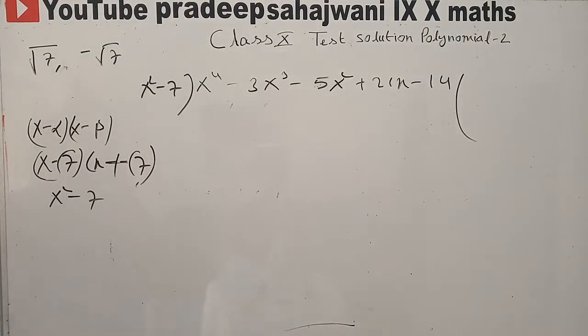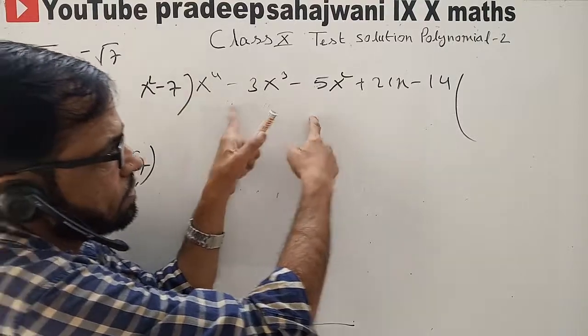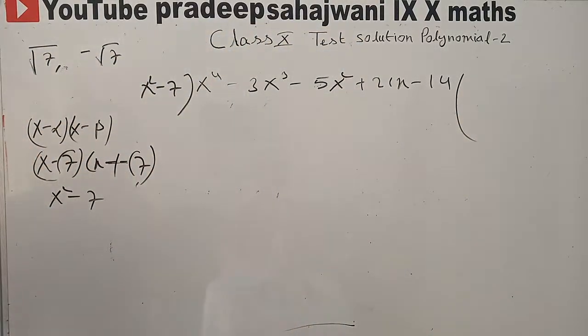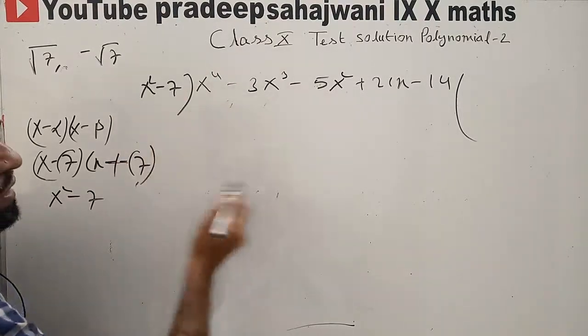Okay, very important question. We need to divide by this one. We will find out the quotient. The quotient we will factorize and we will find out the other zeros because it is degree 4. Okay, I think it is very easy for you.